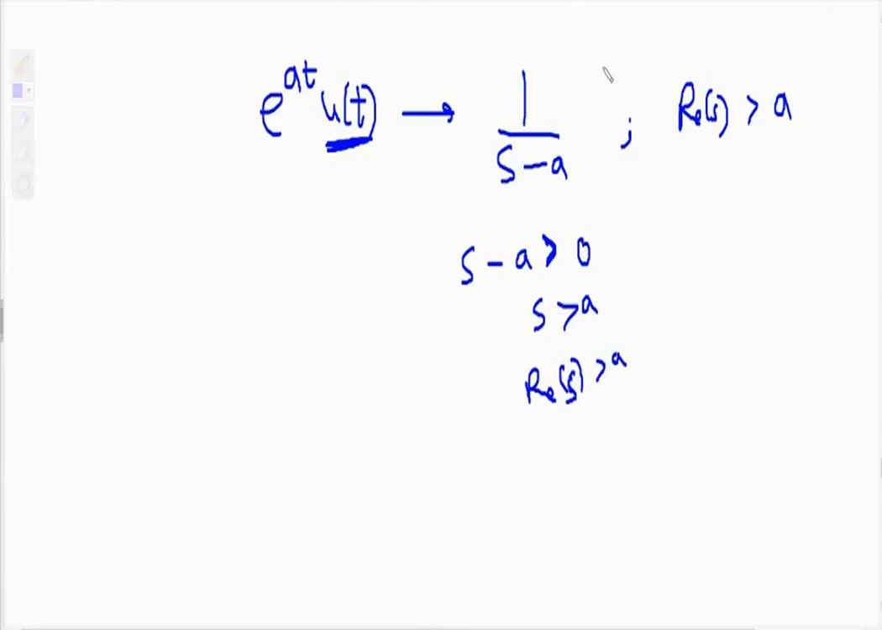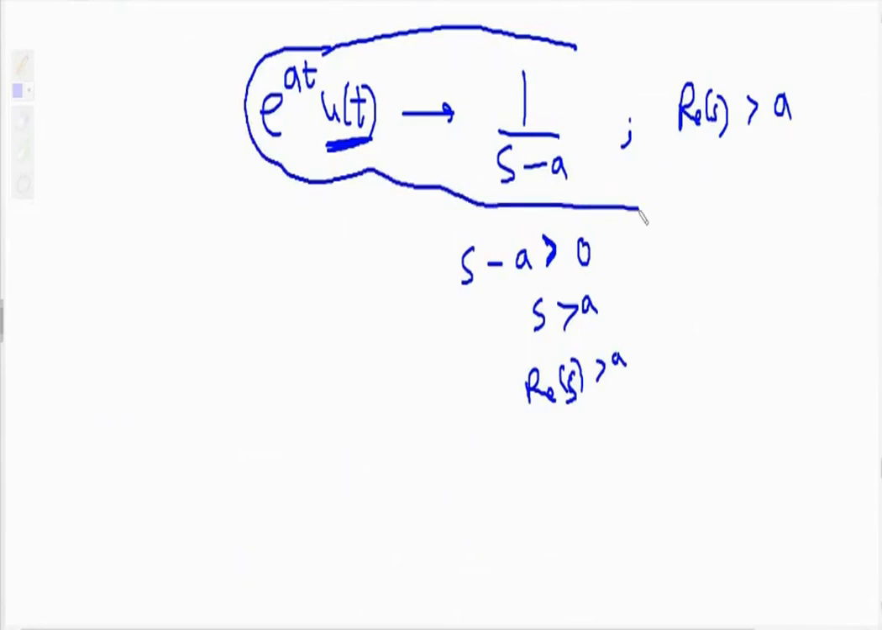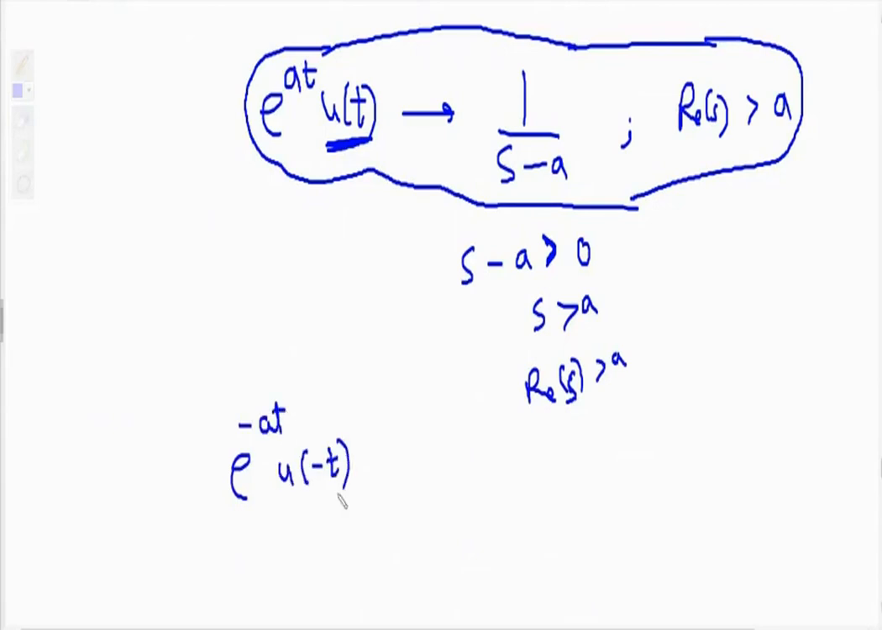Okay, this Laplace transform is available with us. Now with the help of this I will find out the Laplace transform of e raised to minus at u of minus t. Now tell me, what is the difference between these two? Here it is t and here it is minus t. So t is replaced with minus t.